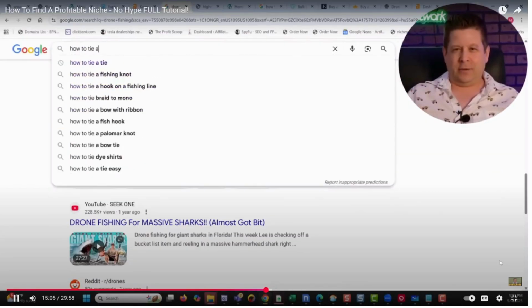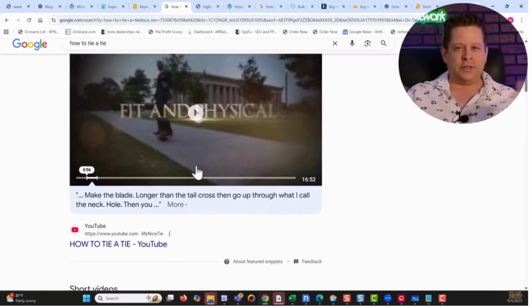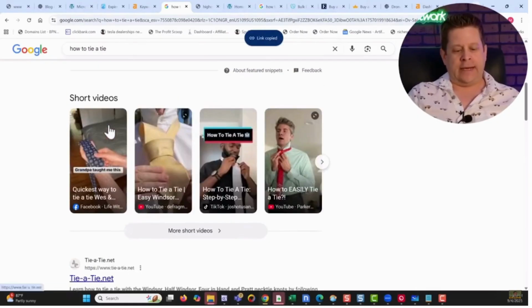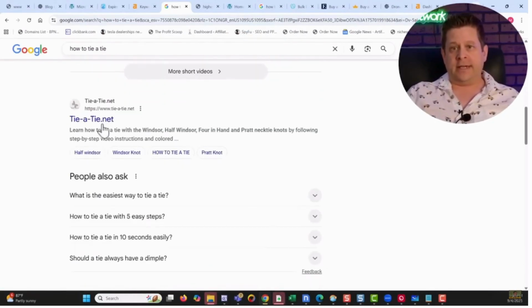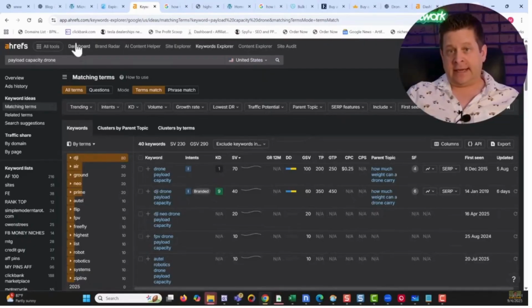I think that's the only one I know, but I know there's lots of others there that you can use. So there are different ones you can use to get people to that tie a tie thing where you're not just going for the word how to tie a tie, which could be competitive. Again, looking at that, how to tie a tie, we're gonna see YouTube, and then what we're looking for is something like tie a tie.